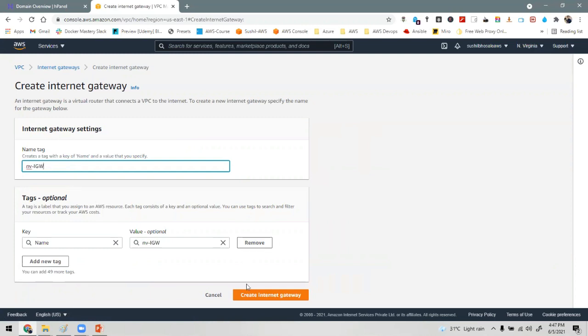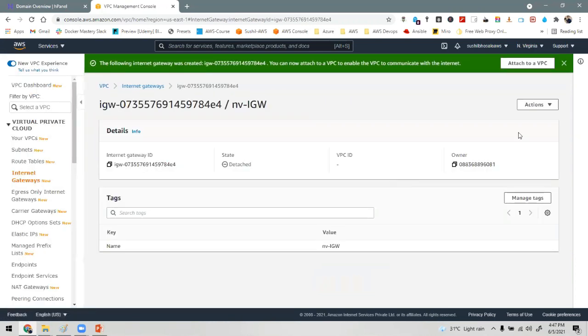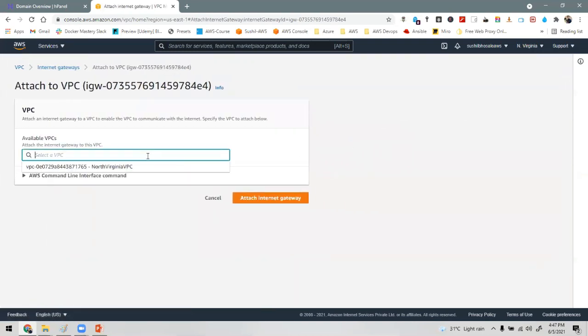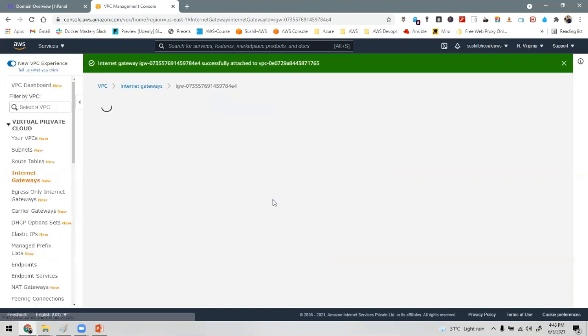Create, and after that we'll attach this internet gateway to the VPC. My VPC name is North Virginia VPC. Attach.